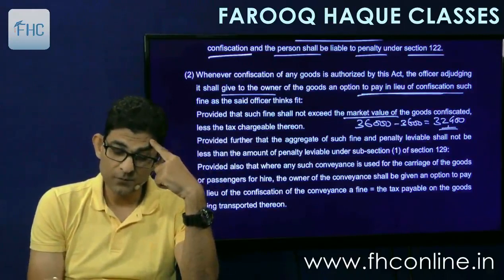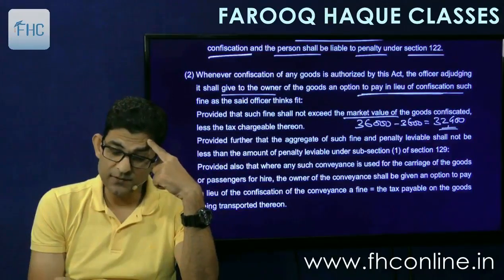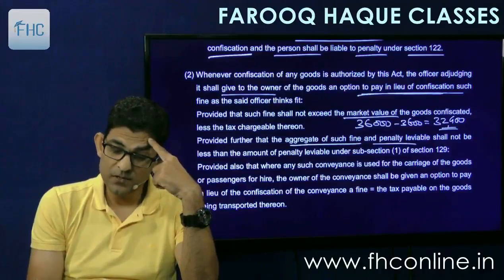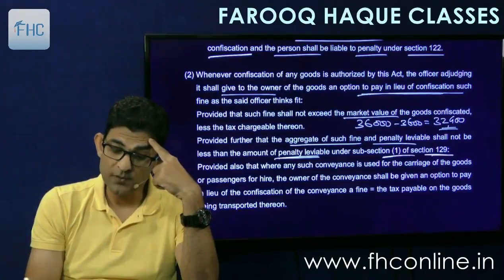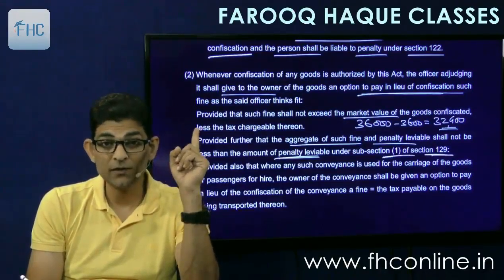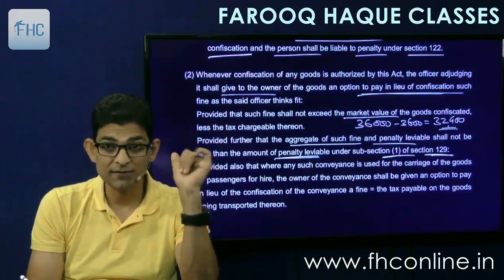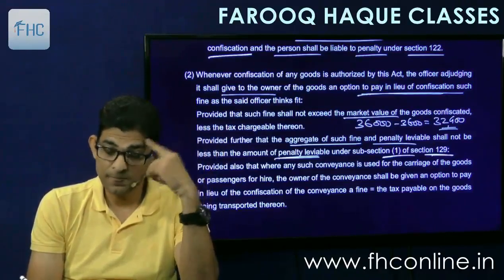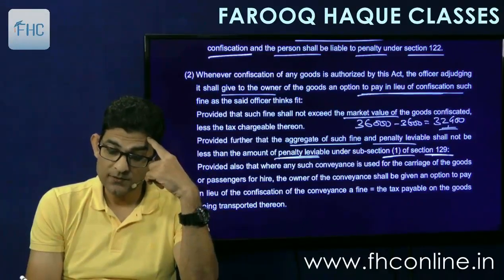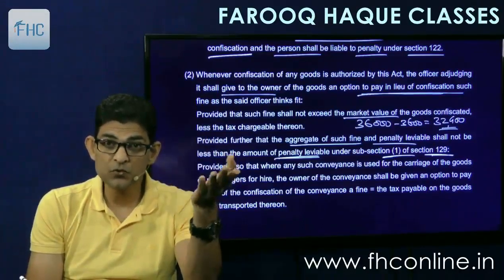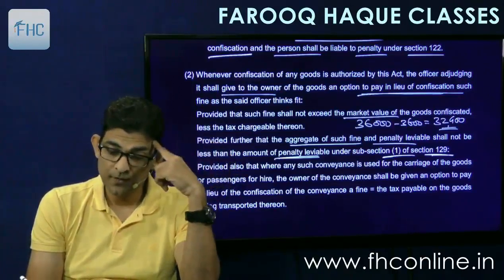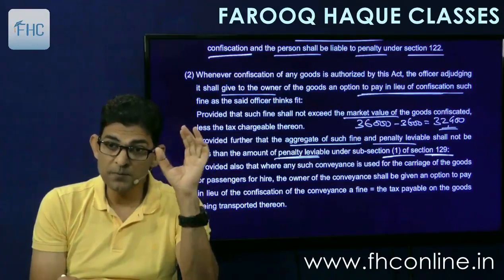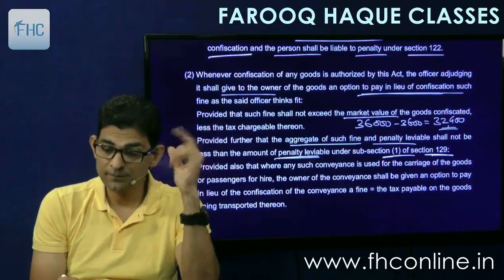Okay. Then provided further that the aggregate of such fine and penalty leviable shall not be less than the amount of penalty leviable under subsection 1 of 129 that we saw in the last section, A, B and C. Basically A and B. That is 10% of tax if you disclose it, or 50% of value if you don't disclose. So that should be the minimum fine plus penalty.